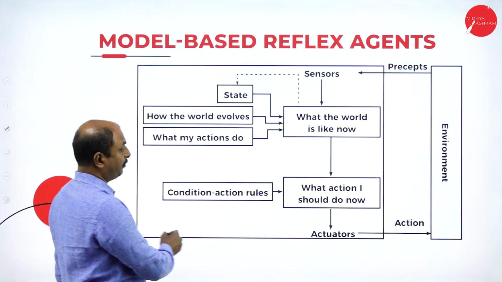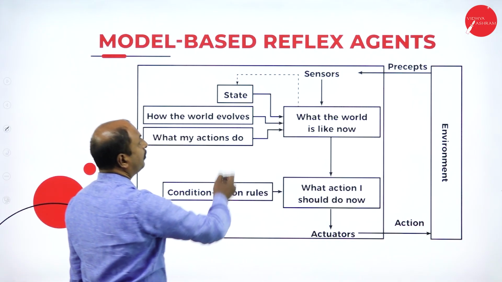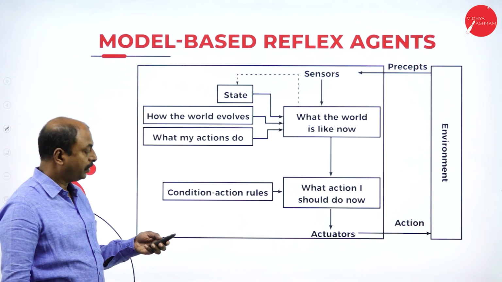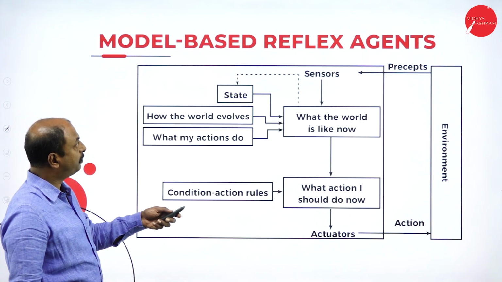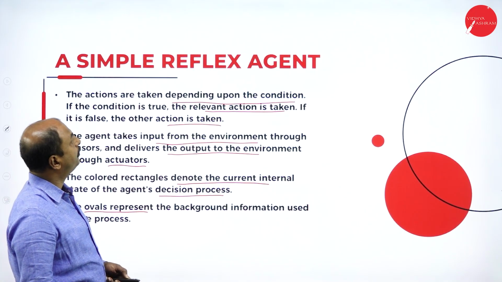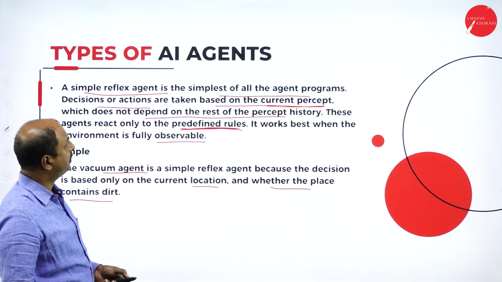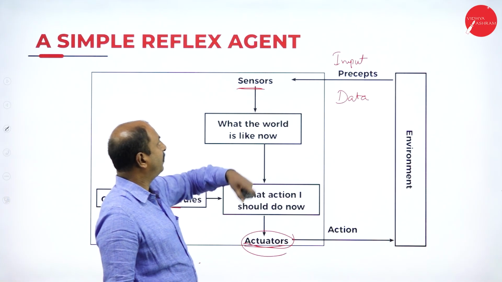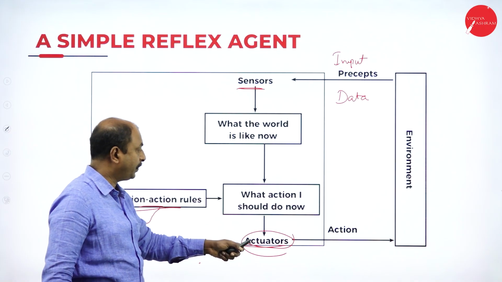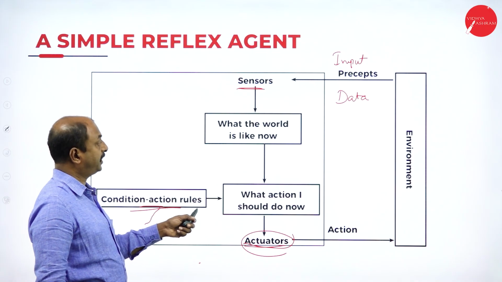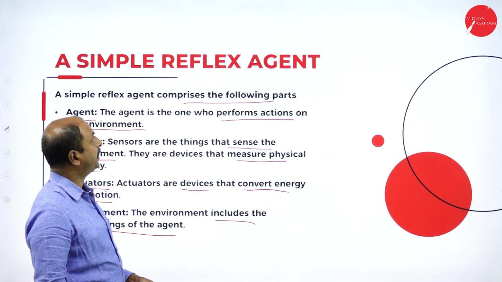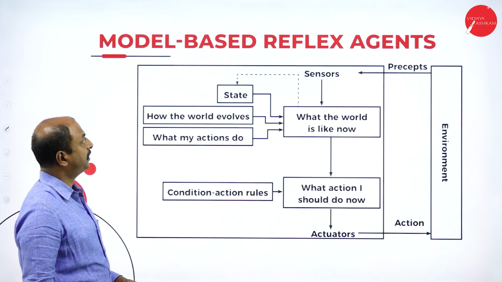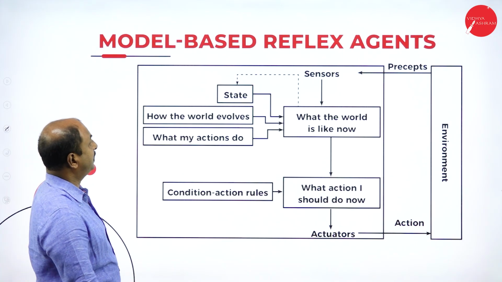See, this is a diagram here for the model, and you can make out the difference between this model and the previous model. This is the diagram for simple reflex agent, where you can see sensors, actuators and condition-action rules. And if you look at the model-based reflex agent, this is the diagram.